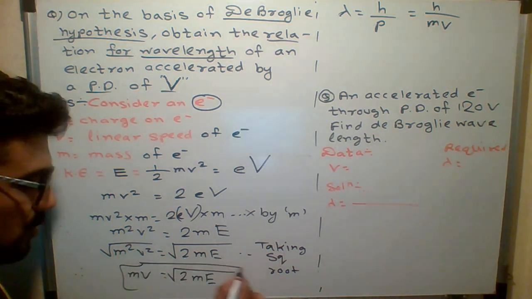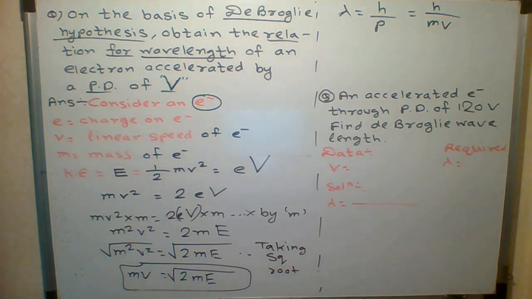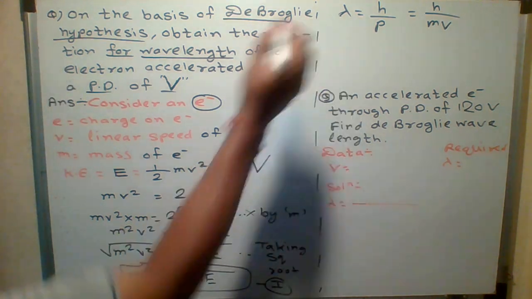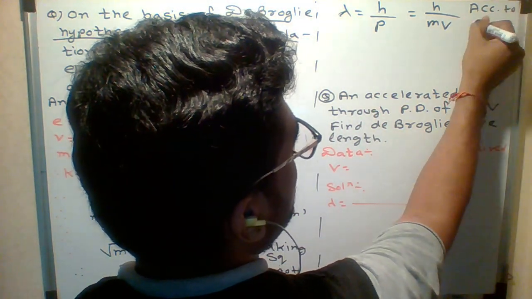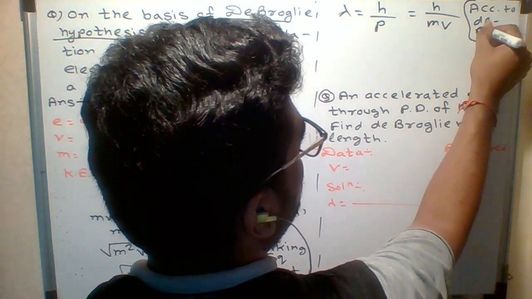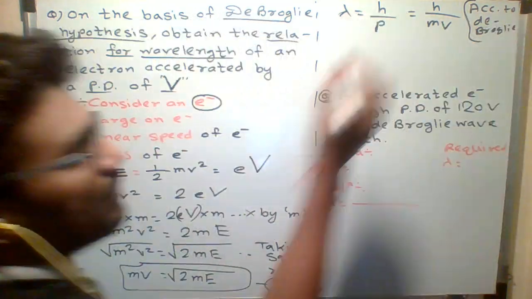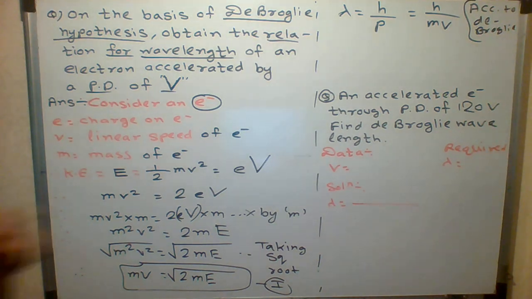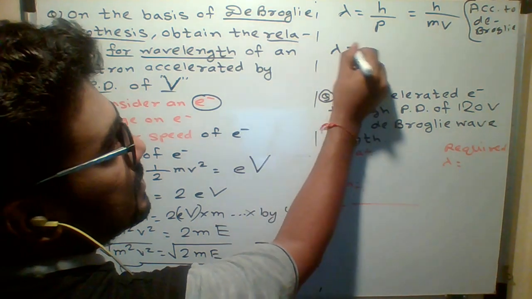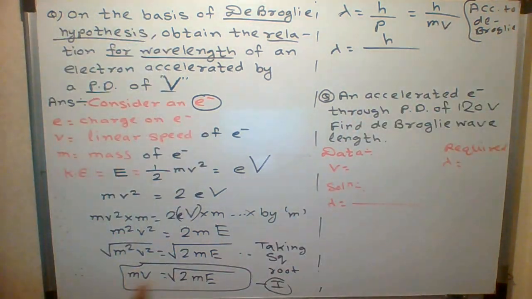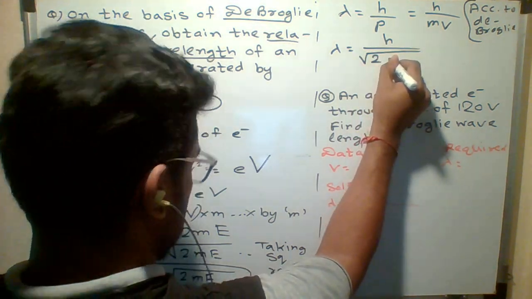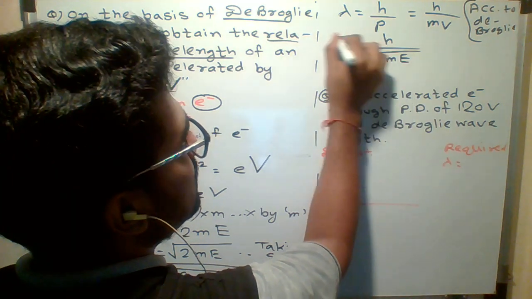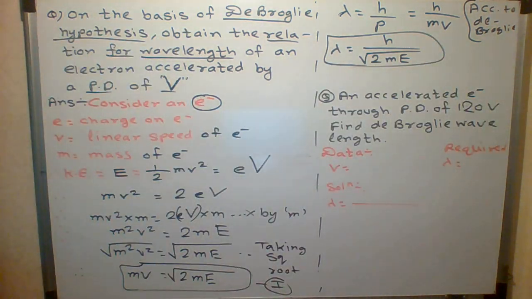I'm going to explain again, don't worry, those who have joined late. Say this is equation number one. According to the de Broglie wavelength, we already know the formula: lambda is given by h upon p, and p stands for linear momentum, m into v. So students, the final answer is h upon mv. We already found mv. What is the value of mv? Under root of 2mE. Understood, students? This is the final formula.